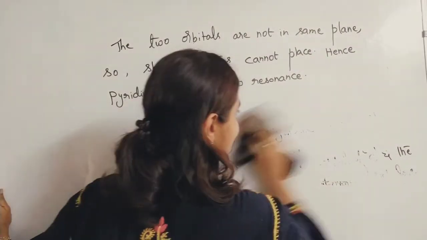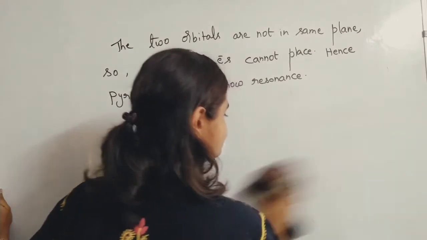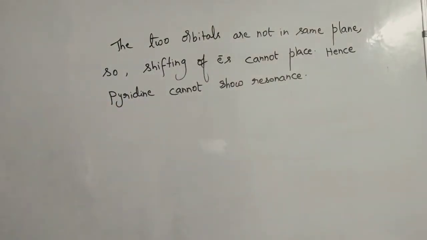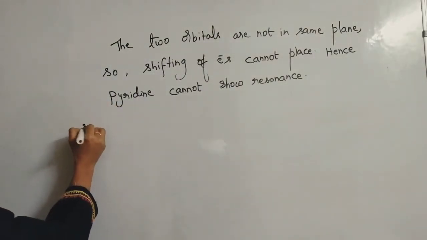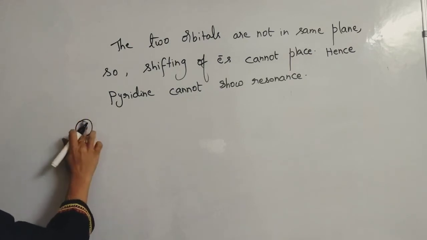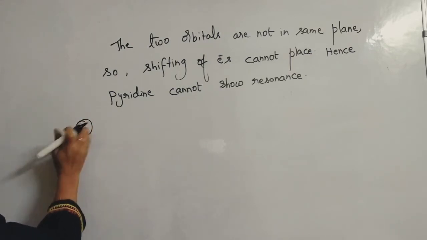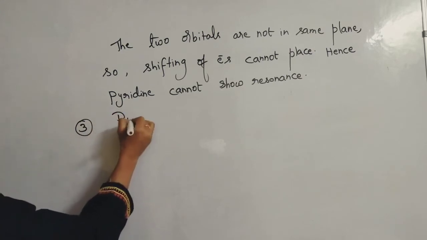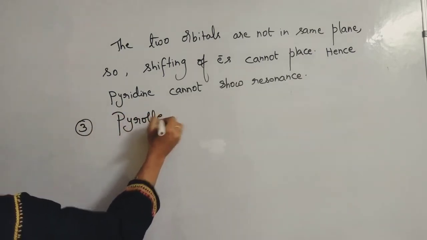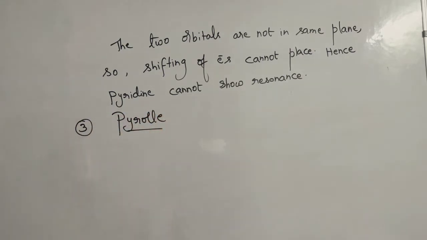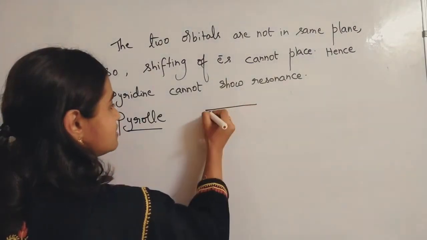Now pyrrole, example 3. So what is pyrrole? Pyrrole is another organic compound with nitrogen.